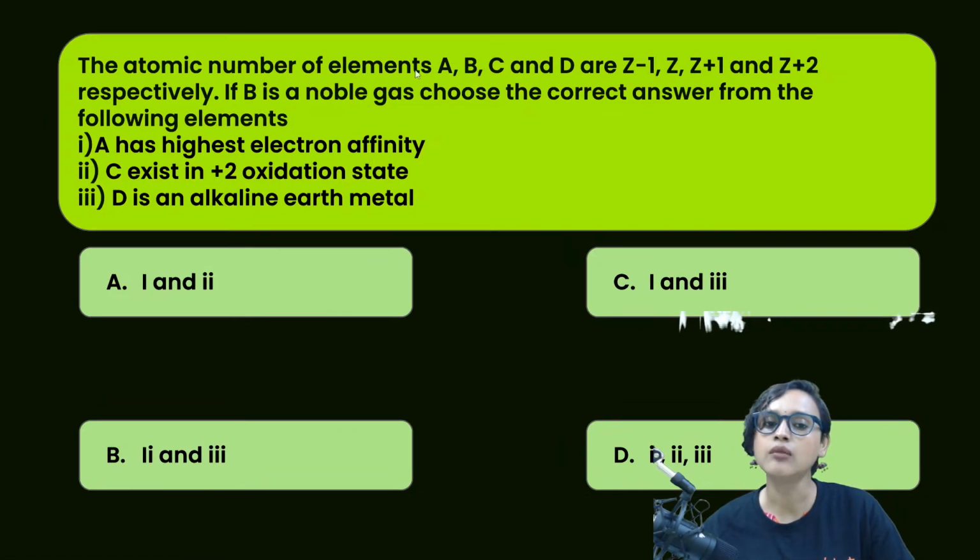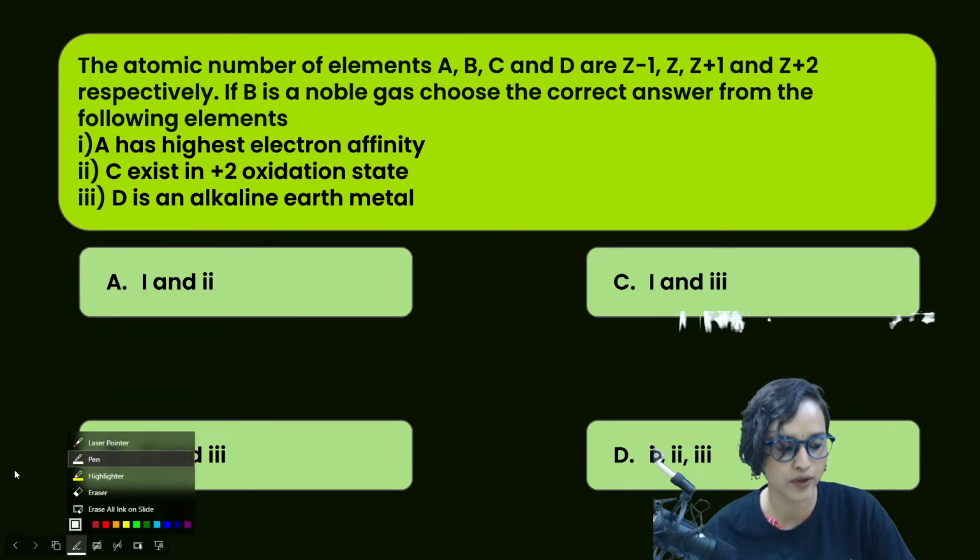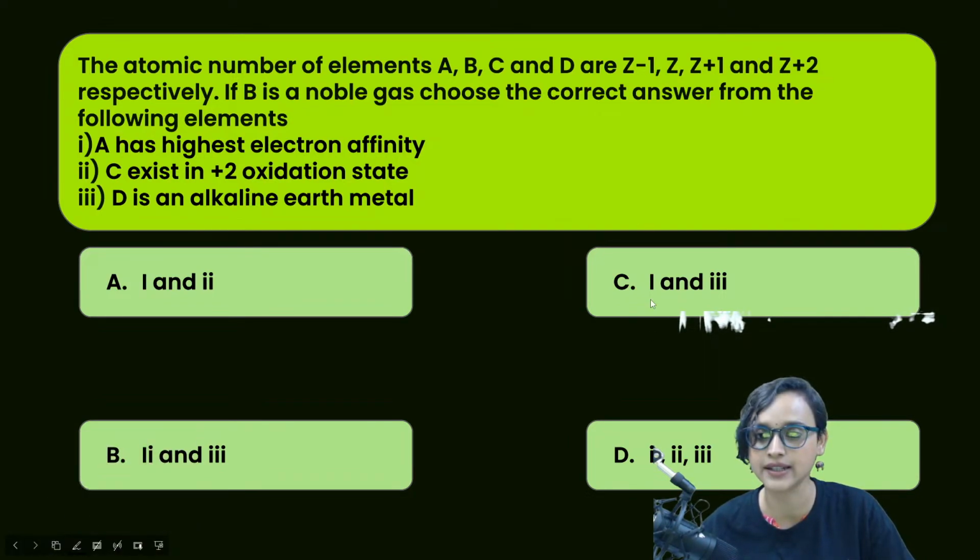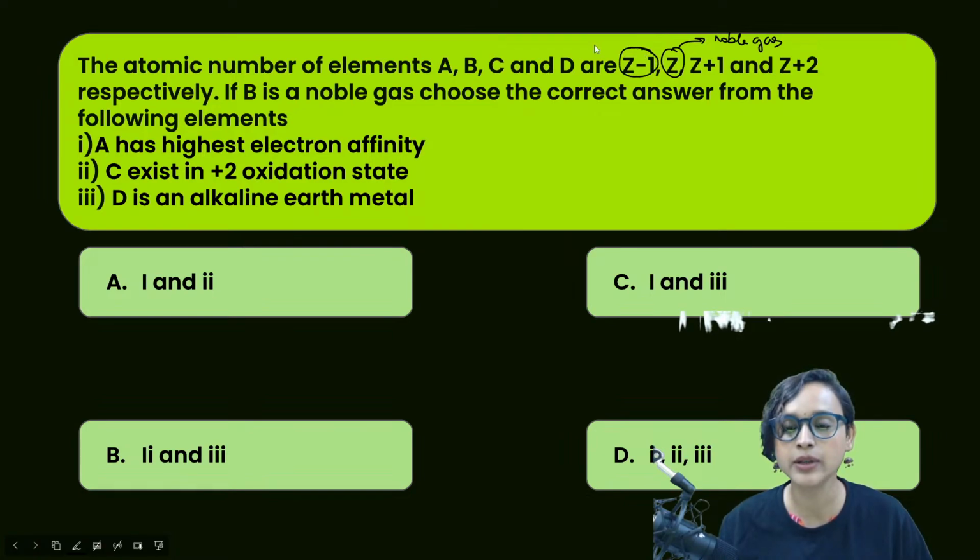Now, the atomic numbers of elements A, B, C and D are Z minus 1, Z, Z plus 1 and Z plus 2. Okay, let's try to solve this. Now they're saying that B is a noble gas. Z minus 1 will definitely be in group 17, a halogen, right?